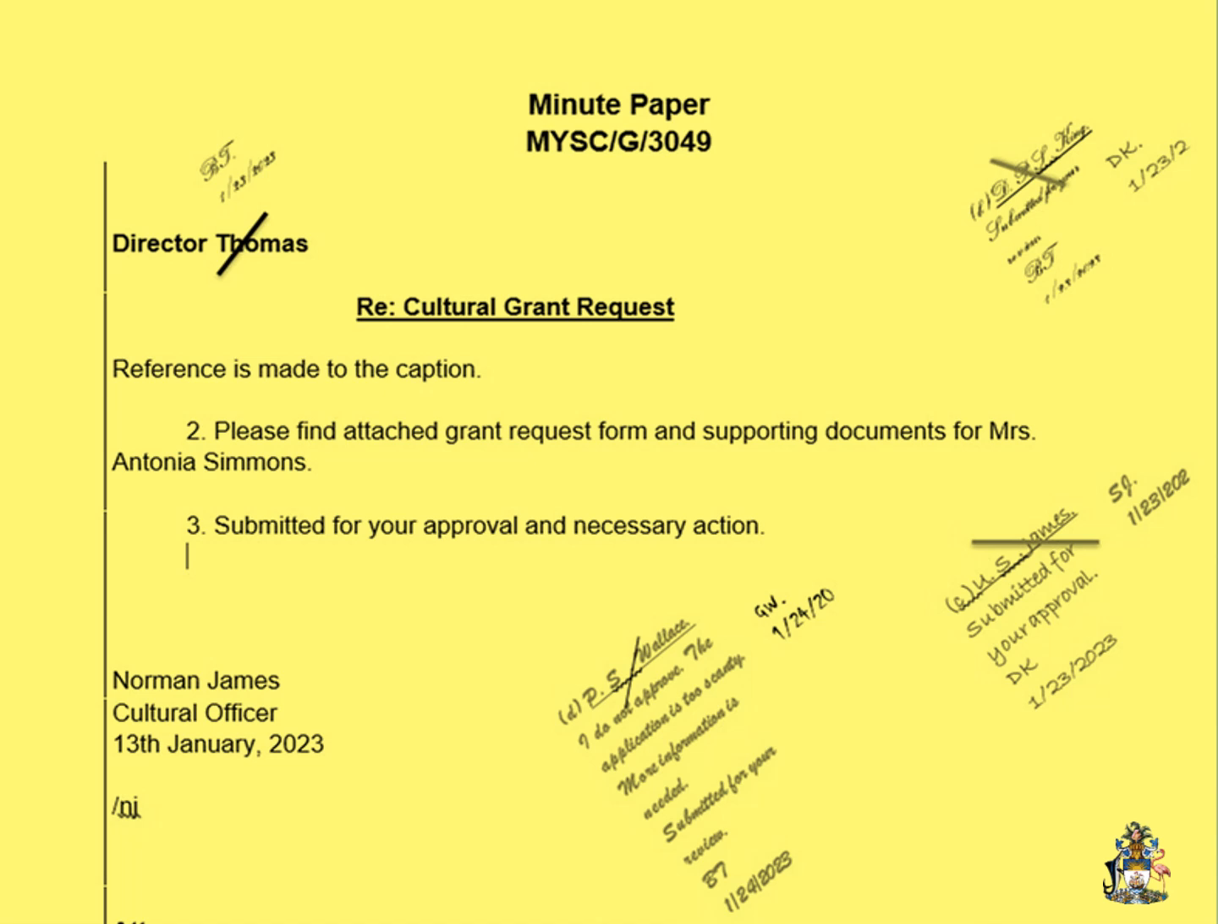Then Director Thomas wants to send this minute paper on to the Deputy Permanent Secretary. And so, Director Thomas will write the letter B because automatically he was the first person to receive it, so it is accepted that he was A. So B would be the Deputy Permanent Secretary Camp. He would write a note to Deputy Permanent Secretary Camp, sign, and date.